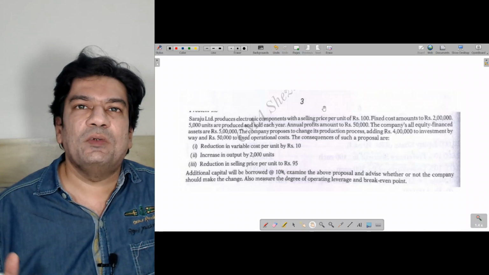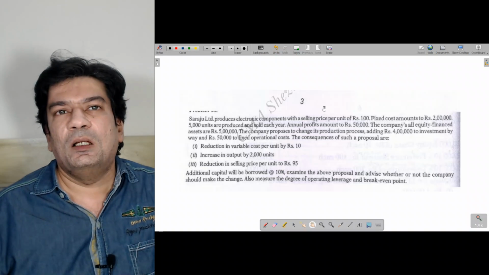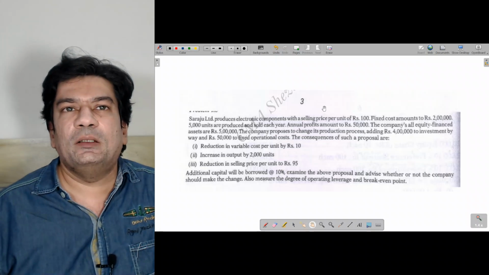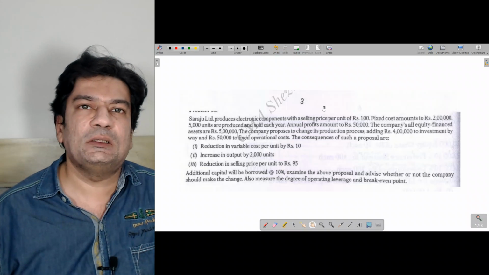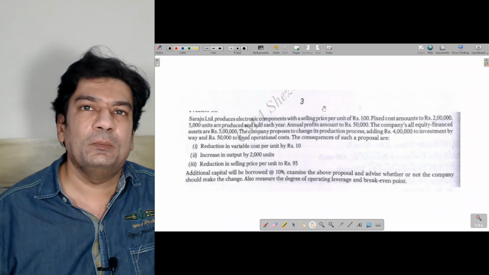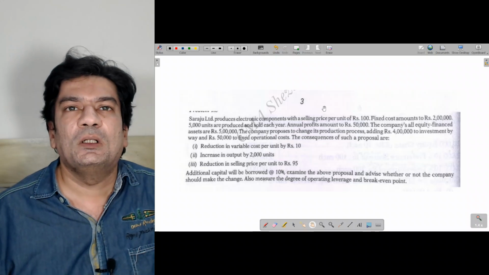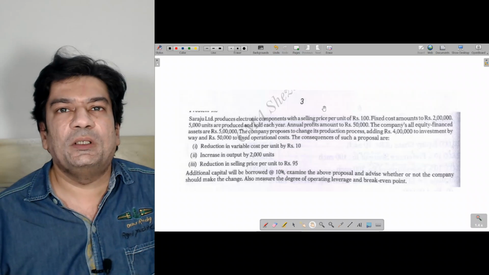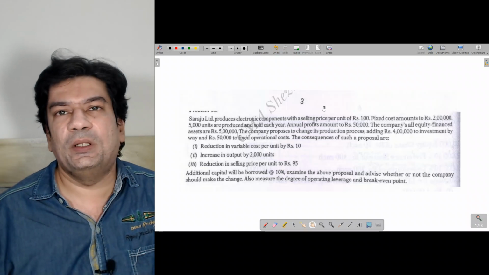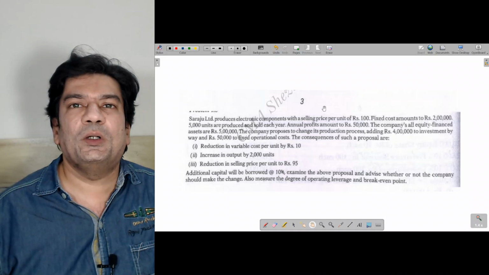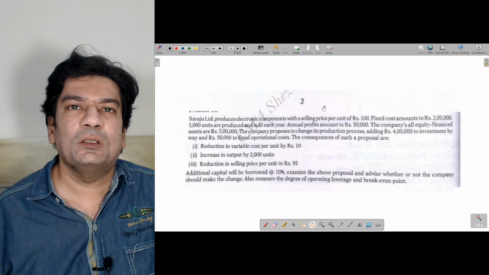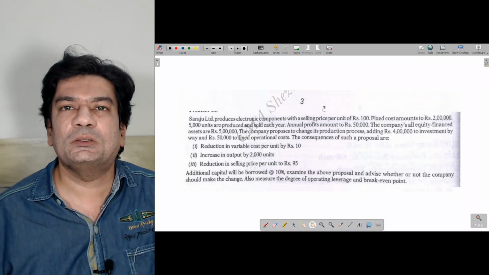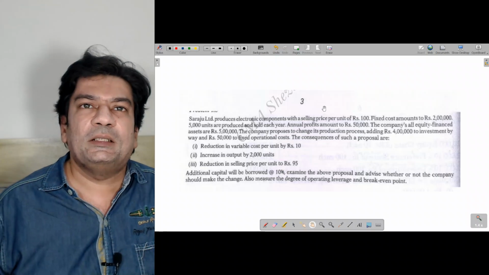So they have given us the present proposal and the proposed proposal, and then they have told us to take a decision whether we have to accept the proposed proposal, and evaluate the degree of operating leverage, and we need to find the break-even point. Break-even point I will be teaching you, but it will be more clear when you do a topic on costing, which is marginal costing. So let's start with the sum.